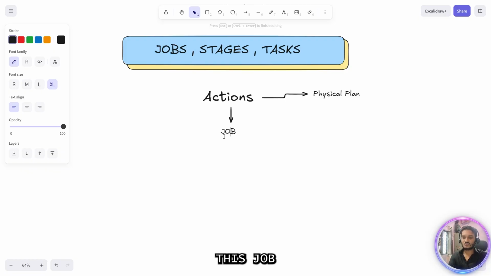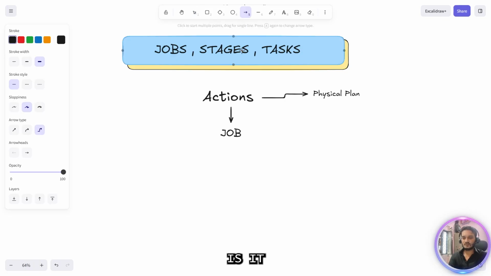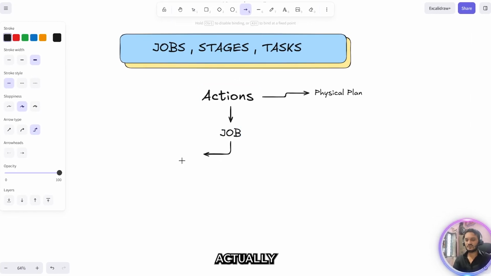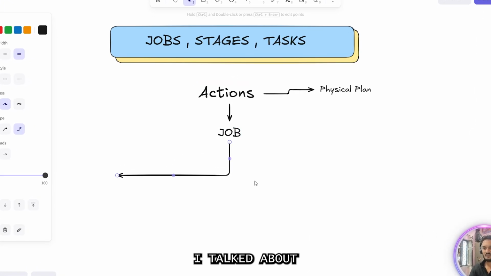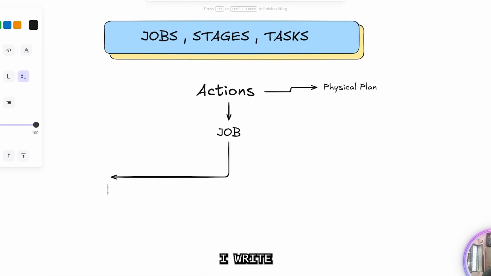This job will contain multiple things, and here is the important part. The first thing is it consists of stages. Let me write it here, stages, S-T-A-G-E-S.